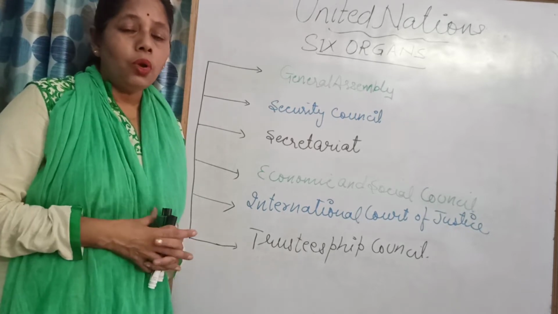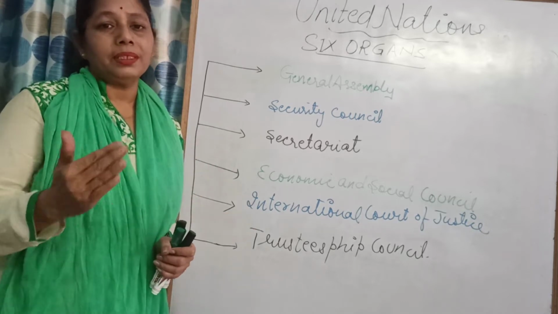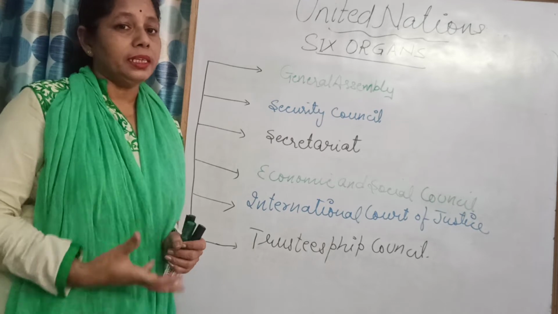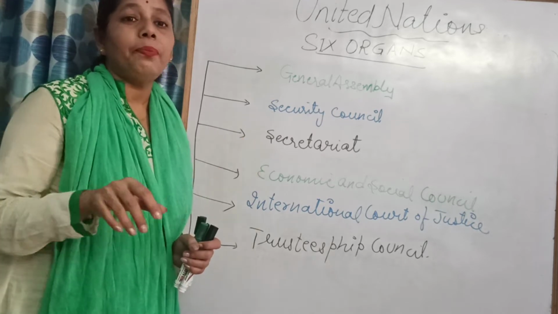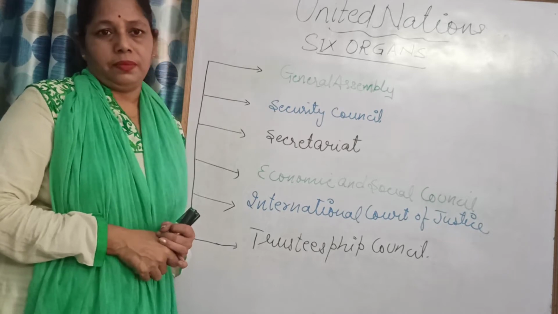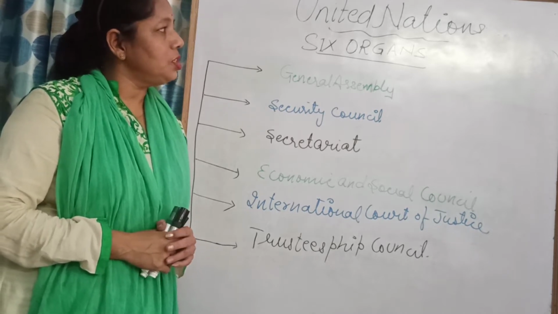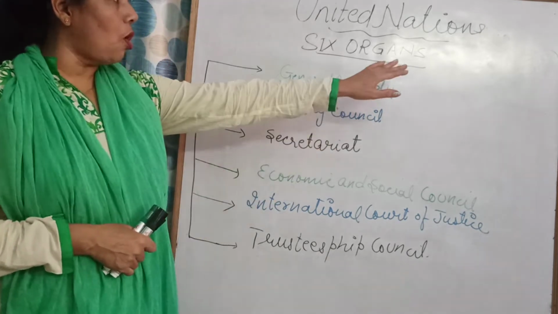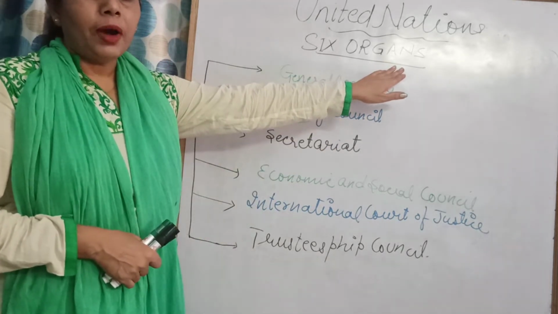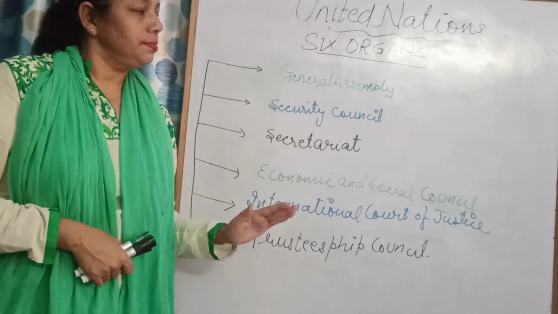Similarly, in a school also, we have social department, English department, science department, and specialized teachers in each department, so that they can give you the best. In the same way, in the United Nations Organization, we have 6 organs which function in their areas in the best possible way.